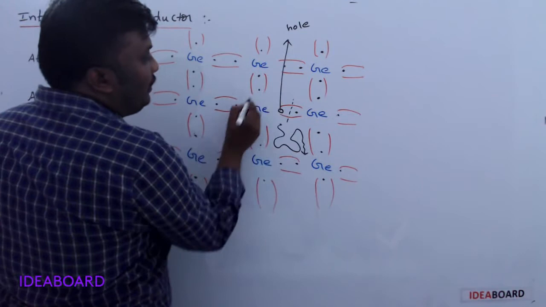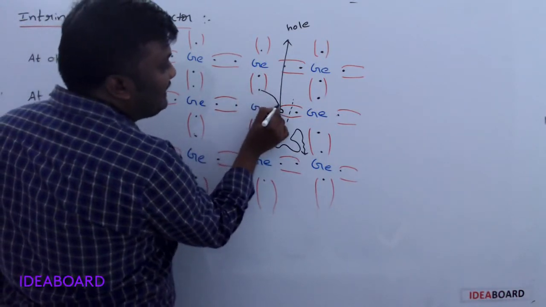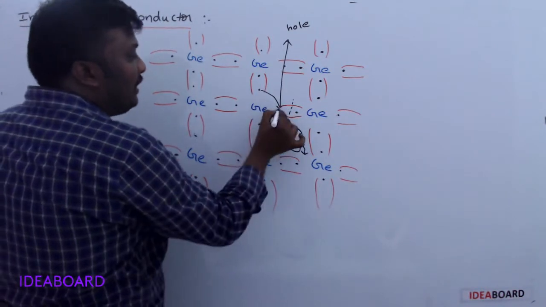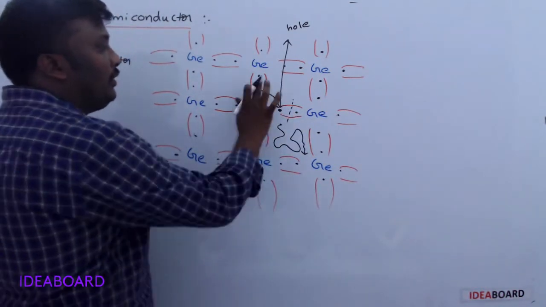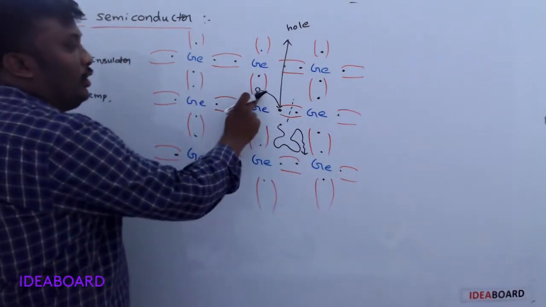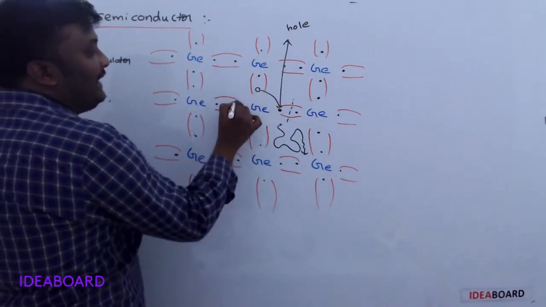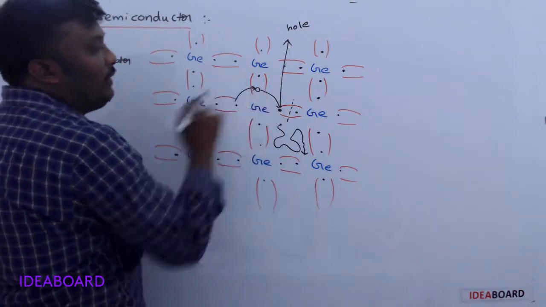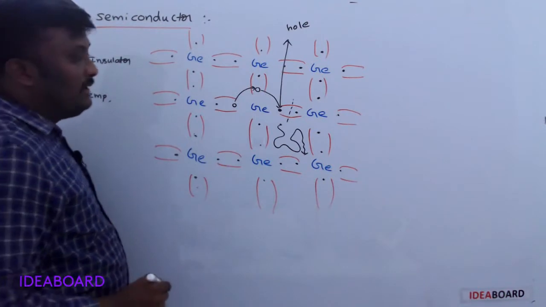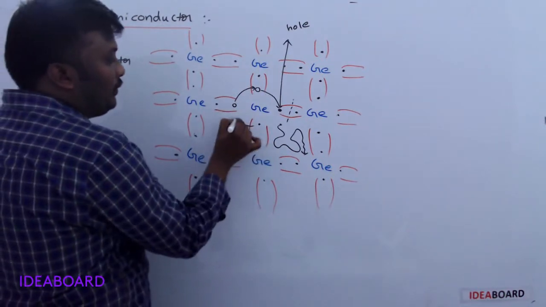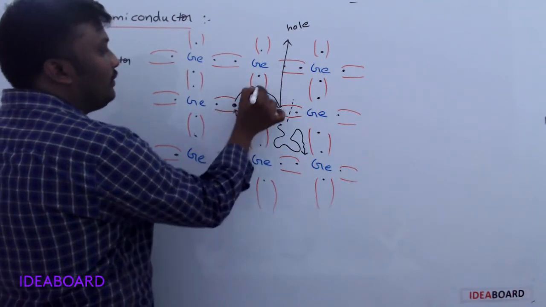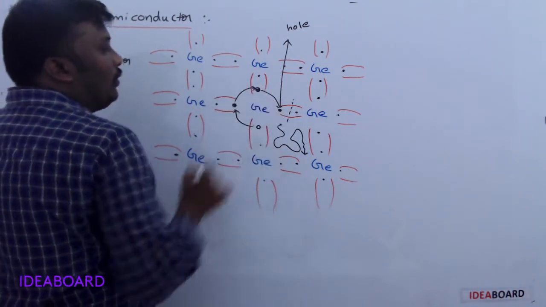Now let us see here. Here one hole is formed. To fulfill this hole, this electron comes to this part and fills the hole. Now the hole reaches this point. To cover the vacancy, this electron moves here, so now the hole comes to this place. To fulfill this vacancy, an electron moves here, and then the hole is created here.